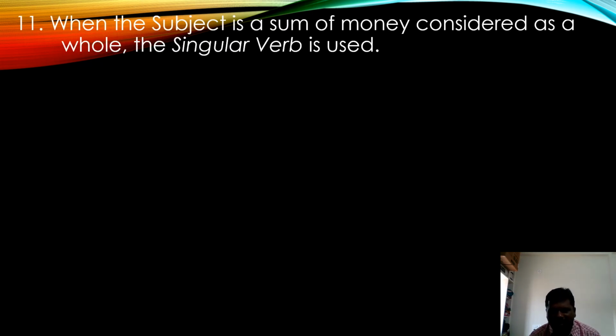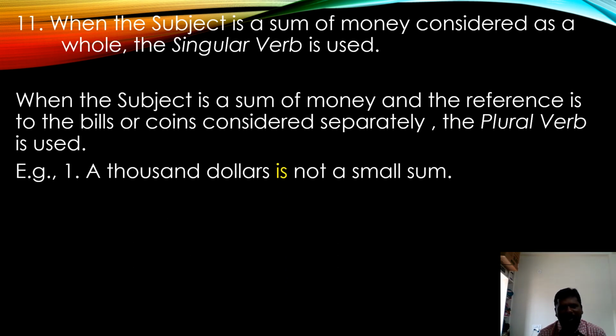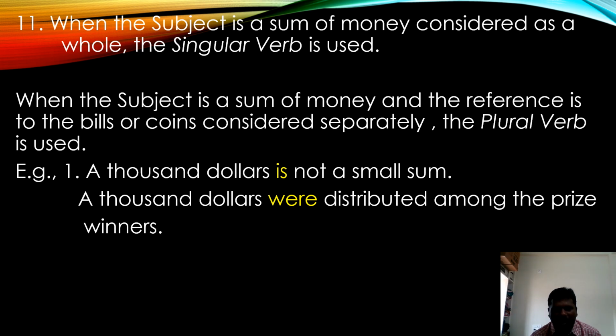When the subject is a sum of money considered as a whole, the singular verb is used. Look at the example. When the subject is a sum of money and the reference is to the bills or coins considered separately, the plural verb is used. $1,000 is not a small sum. $1,000 were distributed among the prize winners.